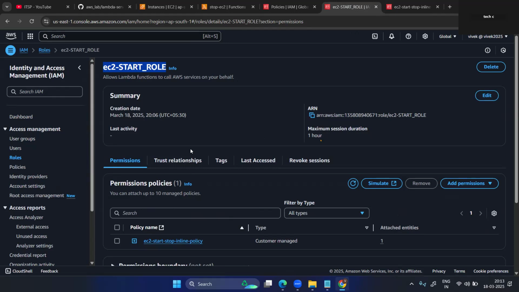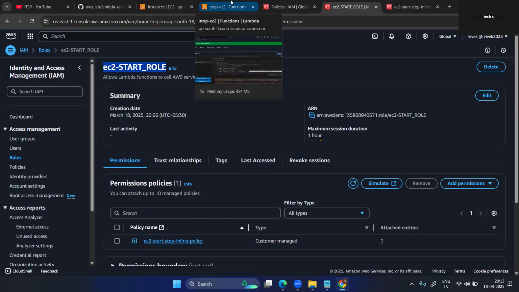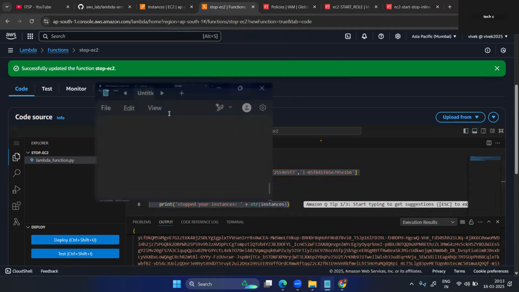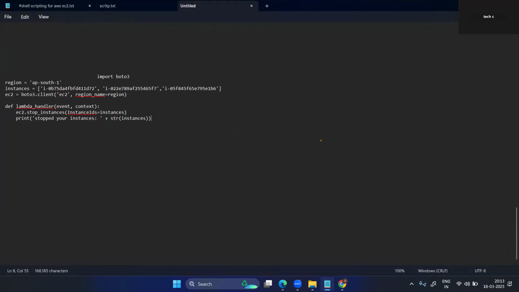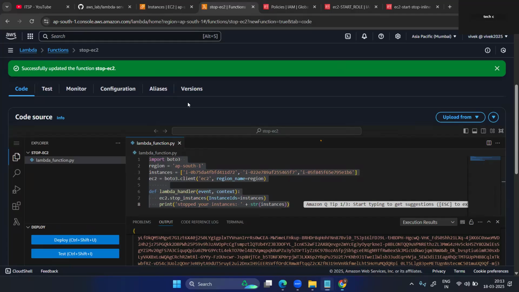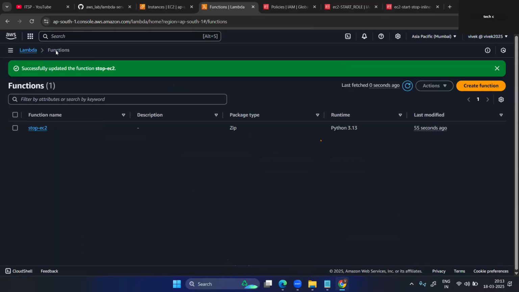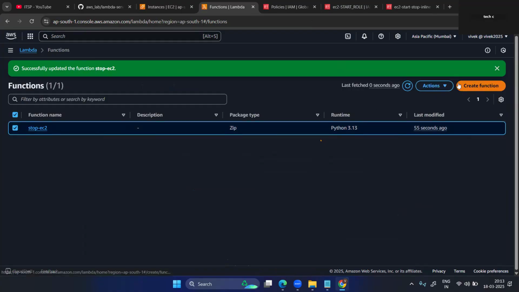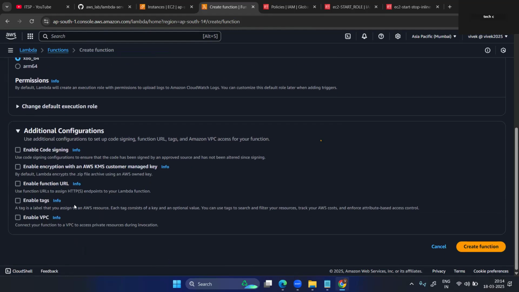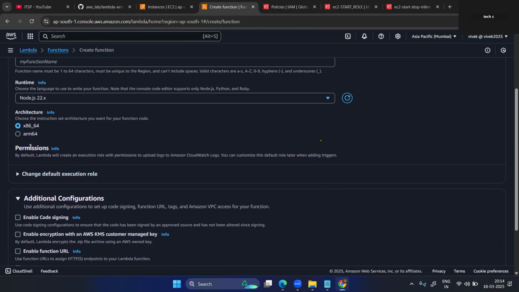So we need to do one thing inside the role. Let's see whether we put it at the time of creating or not. Just copy this function and we should put it inside the notepad. I need to check inside the function. Action, configuration, enable permission.